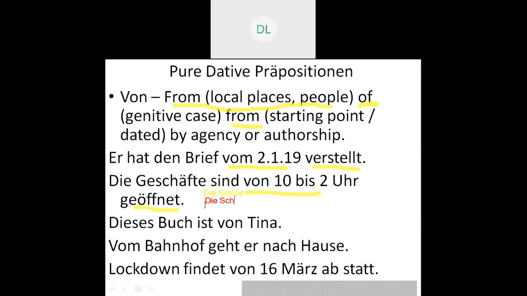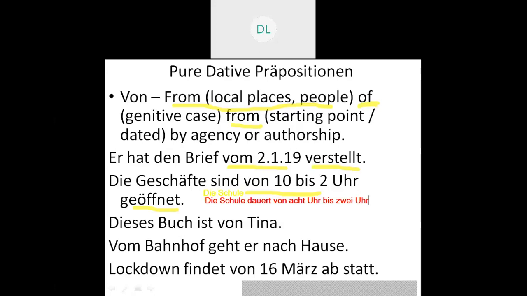Die Schule, dauern is to last. Von acht Uhr bis 2 Uhr. That is, the school starts at 8 o'clock and it lasts till 2 o'clock. So, in that also you may use it.